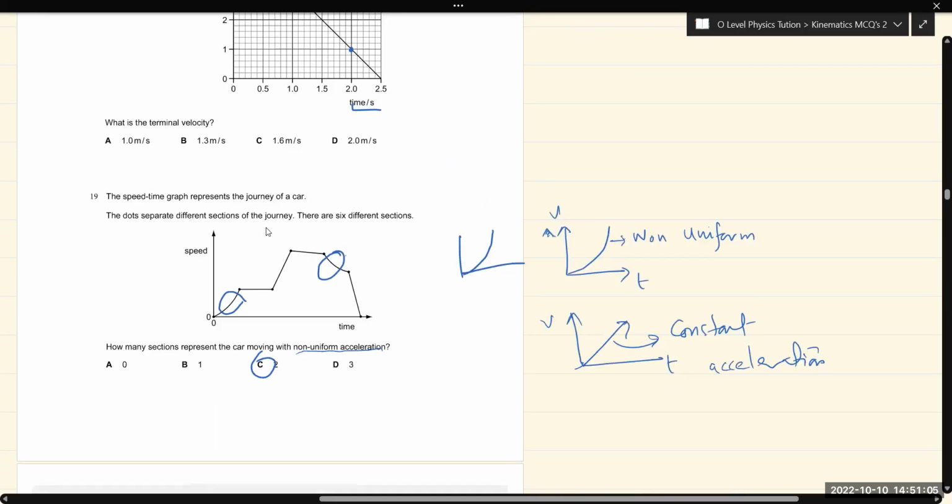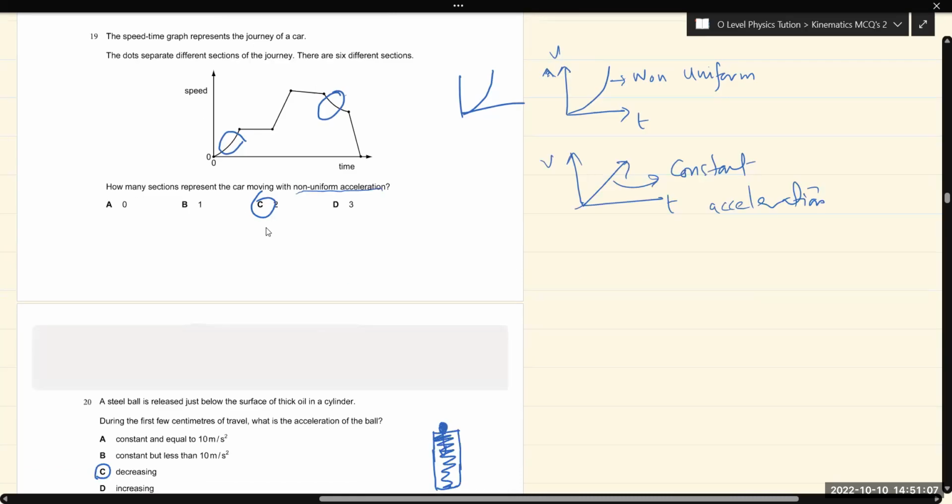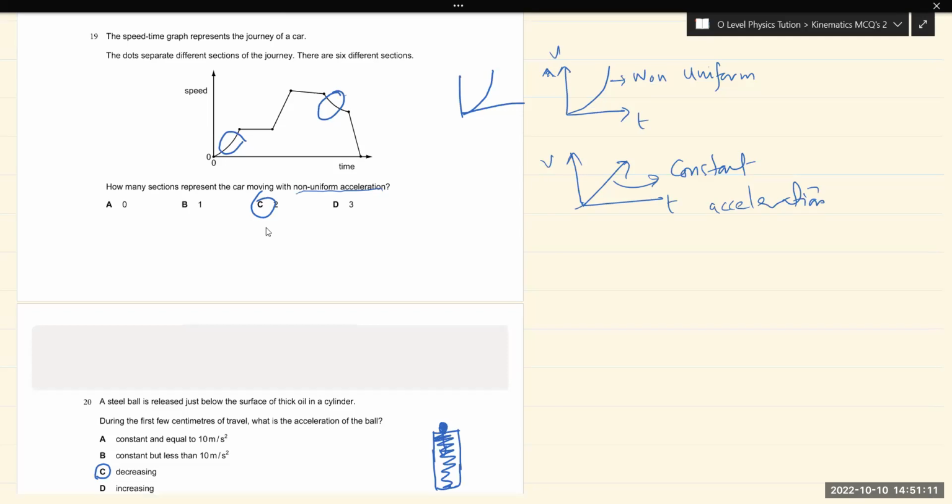So again, we have question number 19. A speed time graph represents the journey of a car. The dots separate different sections of the journey. There are 6 different sections. How many sections represent the car moving with non-uniform acceleration?